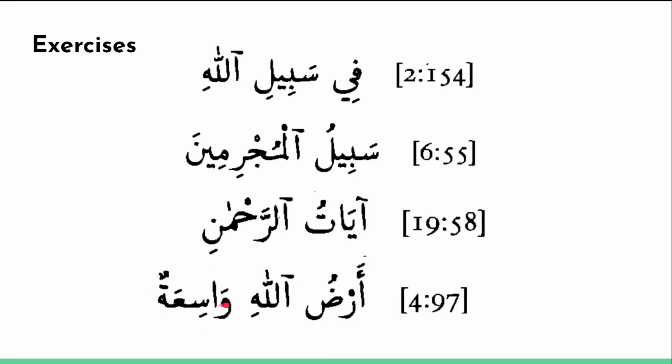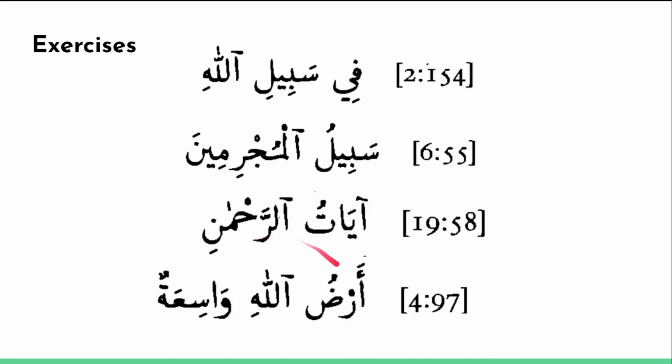However, wasi' is describing ard. We're saying that the earth is wide. But because the possessor and possessed are one unit, they cannot really be separated. Only in very, very rare circumstances are they separated. So any sort of adjective, whether it's describing the possessor or the possessed, appears after this unit here.